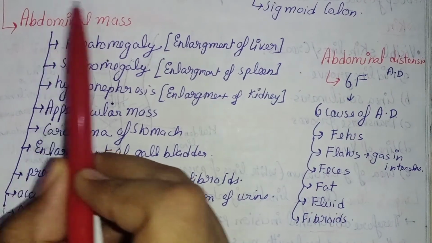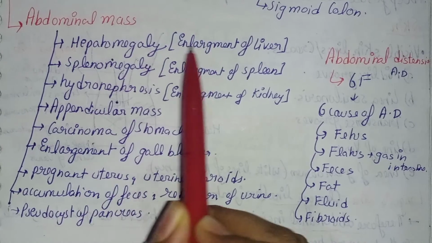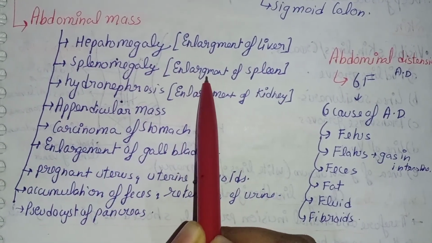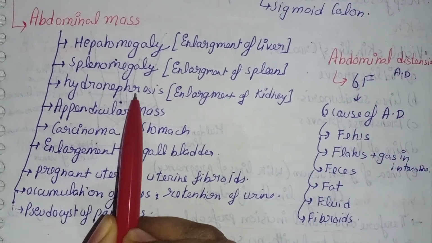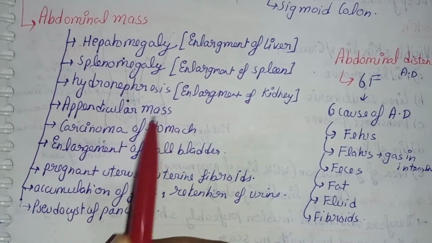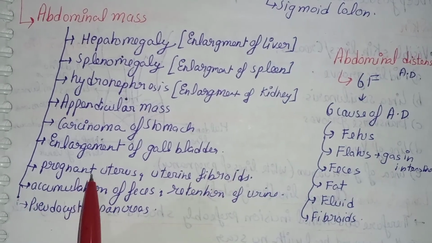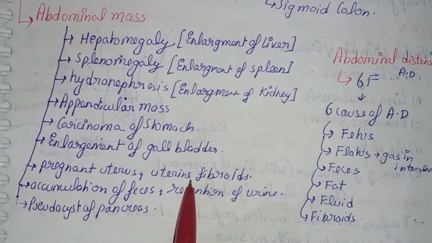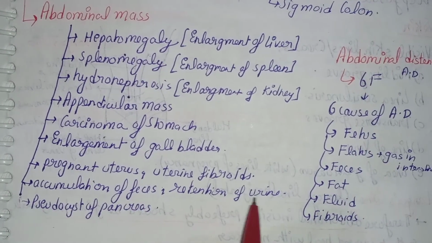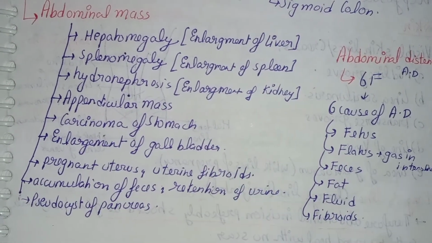Now coming to abdominal mass topic, like you can see hepatomegaly which is enlargement of liver, splenomegaly which is enlargement of spleen, hydronephrosis which is enlargement of kidney, appendicular mass, carcinoma of stomach, enlargement of gallbladder, pregnant uterus or uterine fibroids, accumulation of feces and retention of urine, pseudocyst of pancreas. These all come in the abdominal mass.